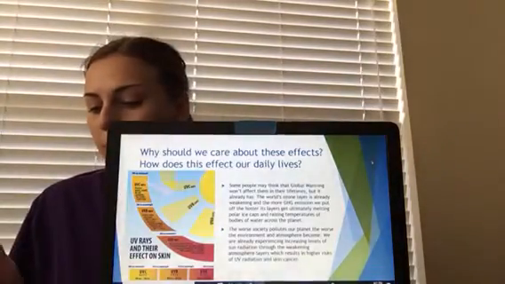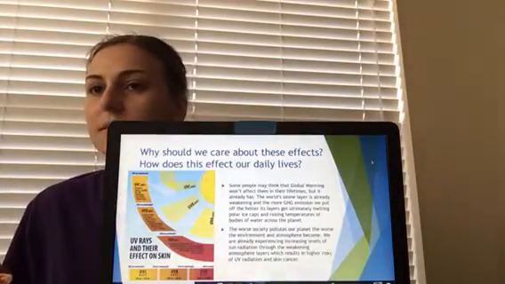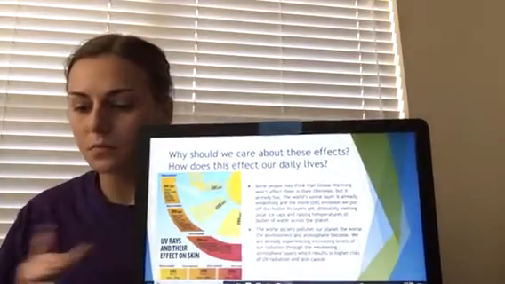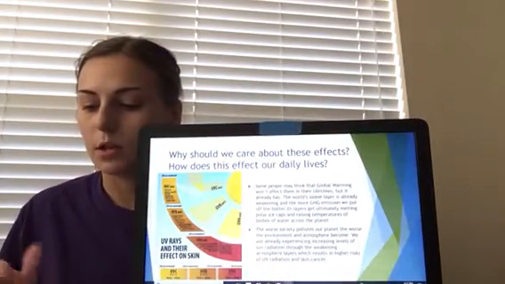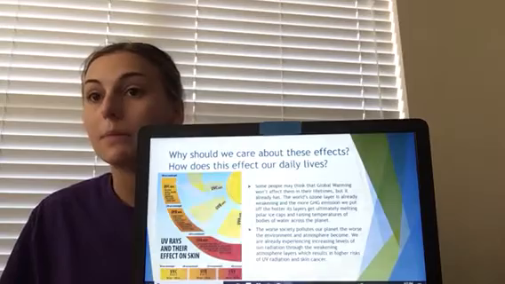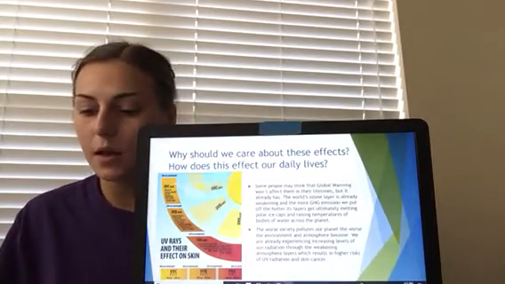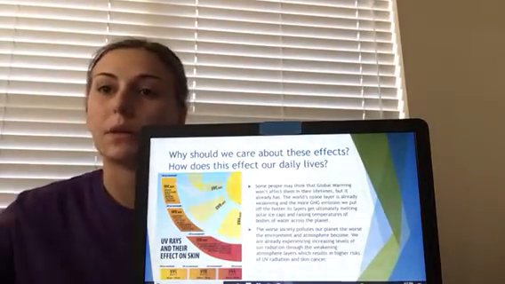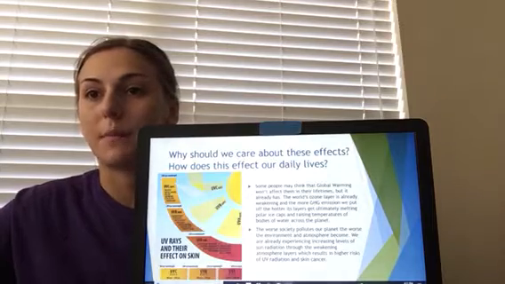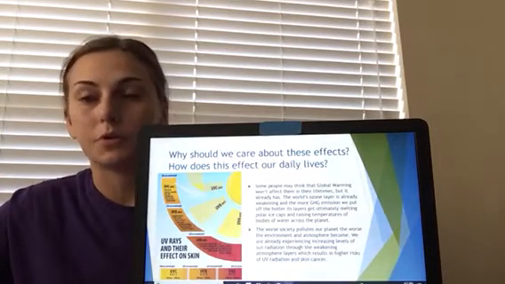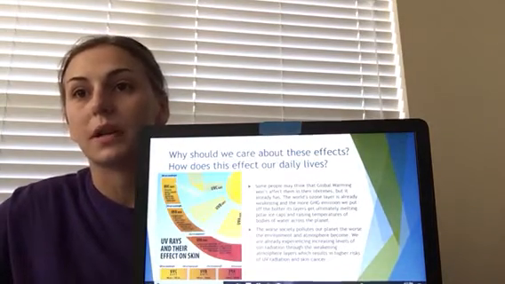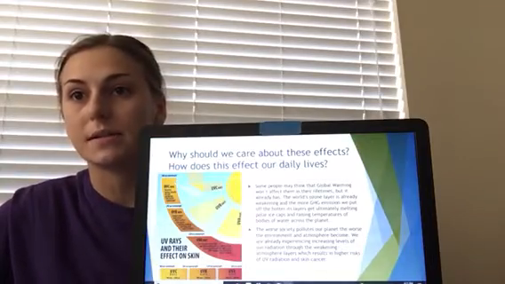So why should we care about these effects, and how does this affect our daily lives? Some people may really not think that global warming affects them personally, but it does, and you don't even realize it. Our ozone layer is becoming weaker and weaker through these pollutants in our atmosphere, which ultimately lets more UV radiation in, which can result in higher risks of skin cancer and disease.